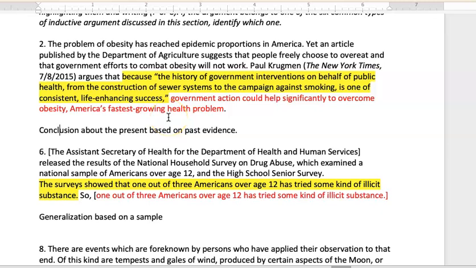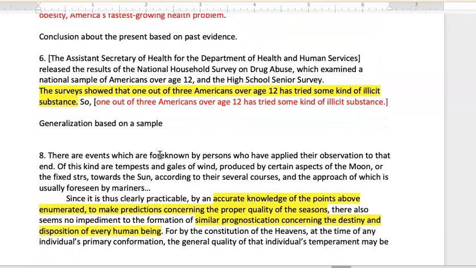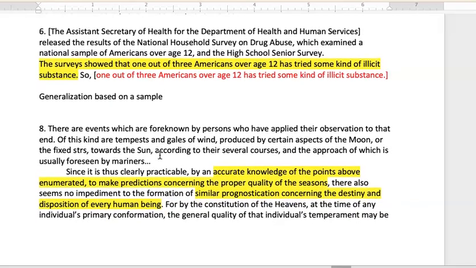But you can see it's not a guarantee. The conclusion is not guaranteed by the evidence. So this makes it an inductive argument, which is still a good type of argument. You can't always have, I wish we could have, a guarantee always, but we don't. Okay, sorry. So let me skip from reading.